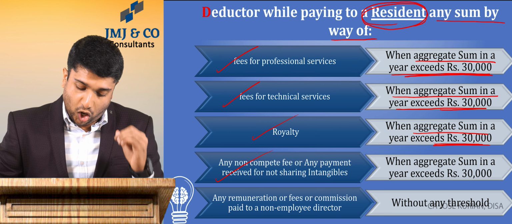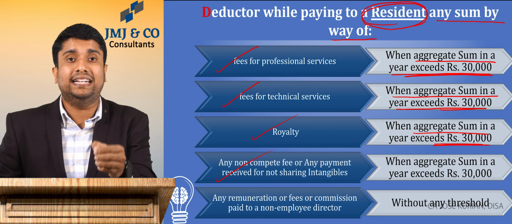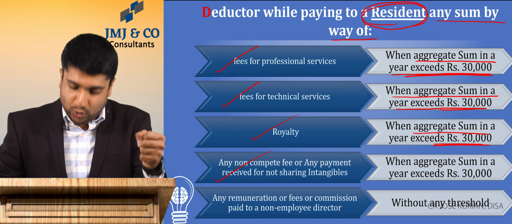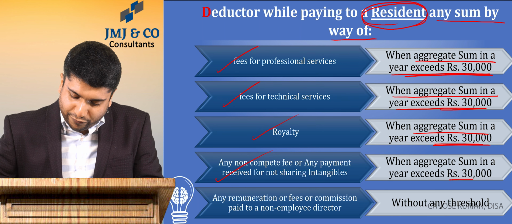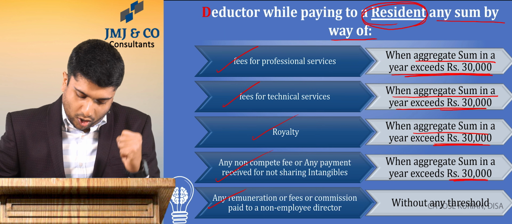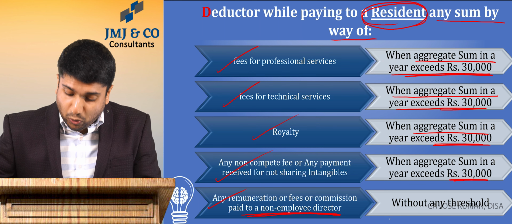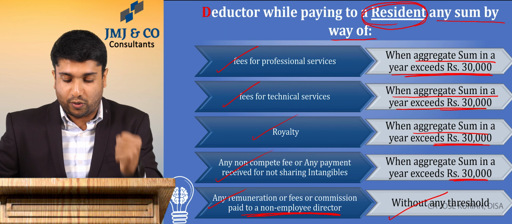And in case of a non-compete fee or any payment received for not sharing intangibles, that means payment for exclusivity, again there is a threshold of 30,000.